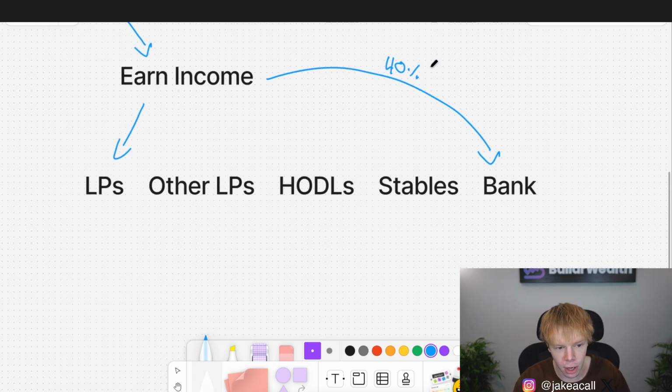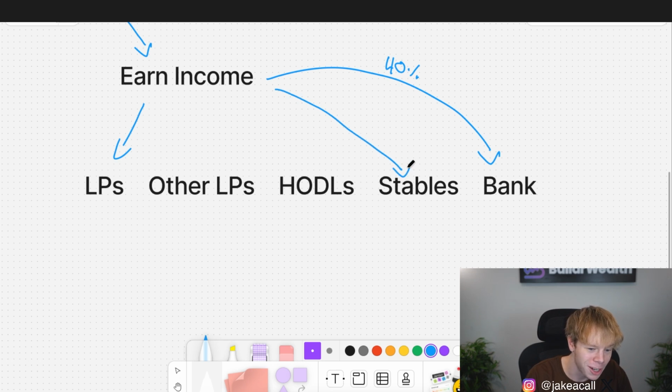Now, I was going to be putting 100%, but then I realized, well, hey, another 60% is going from my bank account back into DeFi positions every single month. So at that point, I thought, let me just cash out 40% and compound the other amount of income. And then with that being said, what's happening to the rest of my income? Well, another 40% is going to go right over here to these stables.